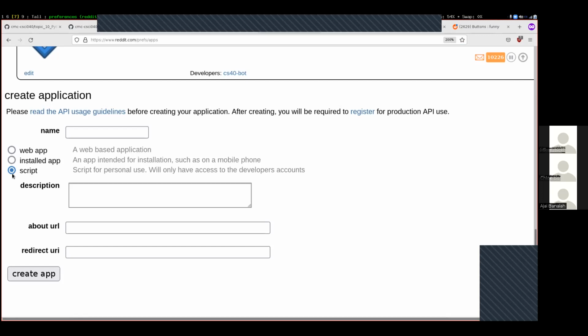Jackson. Should we actually create one right now? You should actually create one right now, because in 5 minutes I'm going to be going into Python and doing all the stuff with my account information. And so if you want to be able to follow along with what I'm doing, then you'll need to go through and do this. And then also for the about URL, you need to have a real URL in there for it to work. If it's insisting on a real URL, just use the class URL.